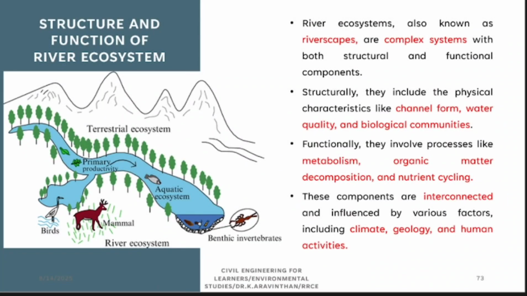In this class I will be discussing the river ecosystem. We will call it a riverscape. What do we mean by riverscape? Where does a river form? It forms in the mountains, and where does it end? It ends in a sea or an ocean. So from the top to the bottom you have different types of river and the structure is different. I will discuss them one by one. It starts from the mountain and it ends in the sea.